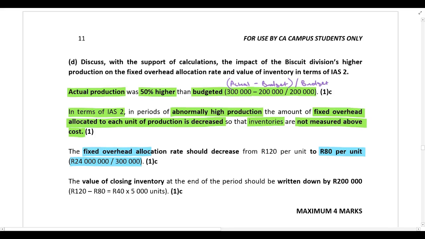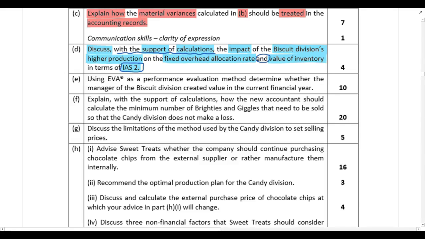It should decrease from 120 Rand per unit to 80 Rand per unit. But now make sure that you answer both parts of the required. We don't only need to discuss the impact on the fixed overhead allocation rate. We also need to discuss the impact on the value of inventory in terms of IAS 2.